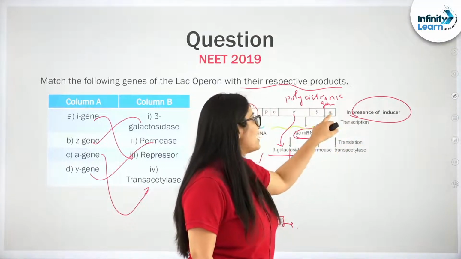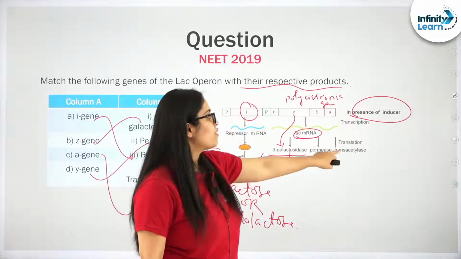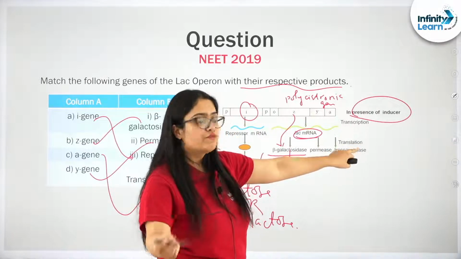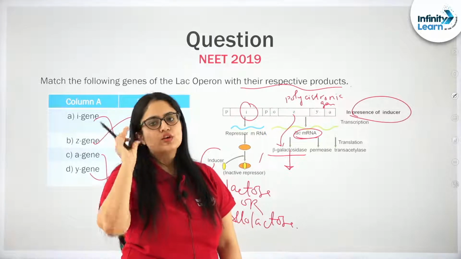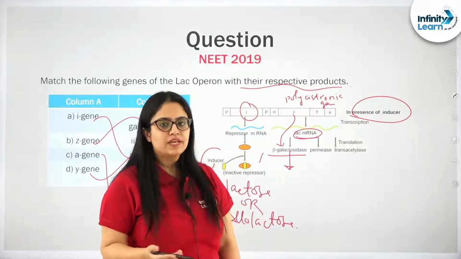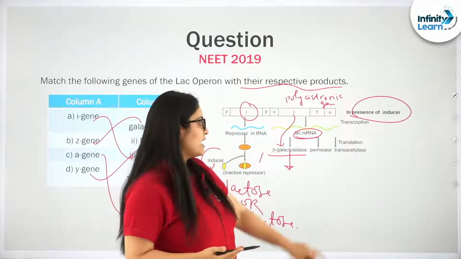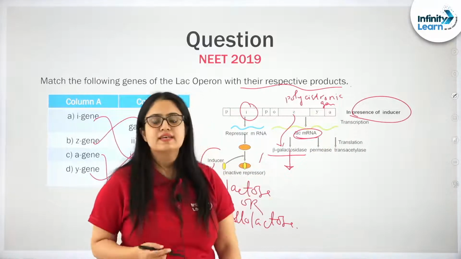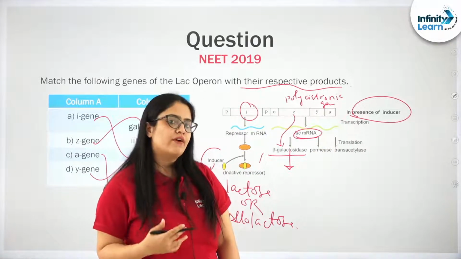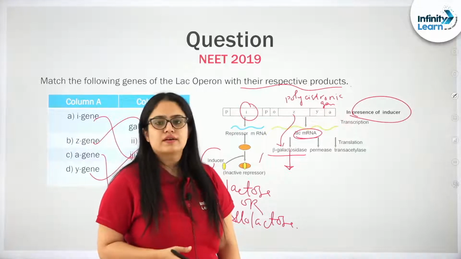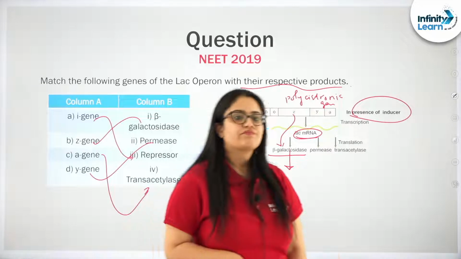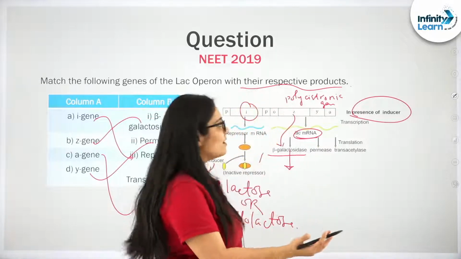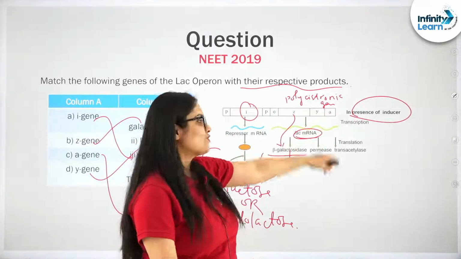Next, from this A gene, there will be formation of a protein that will fold and finally form an enzyme known as transacetylase. Till now, whatever function has been discovered by scientists for this transacetylase is that it will actually help in modifying the toxic beta galactosides which need to be removed from the cell. That's what a Lac Operon is in the presence of inducer.